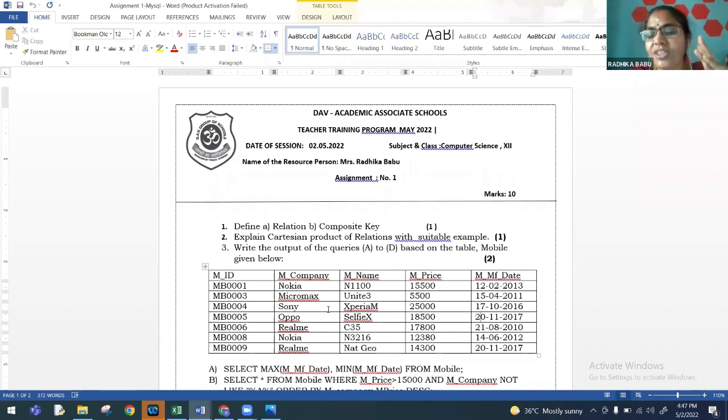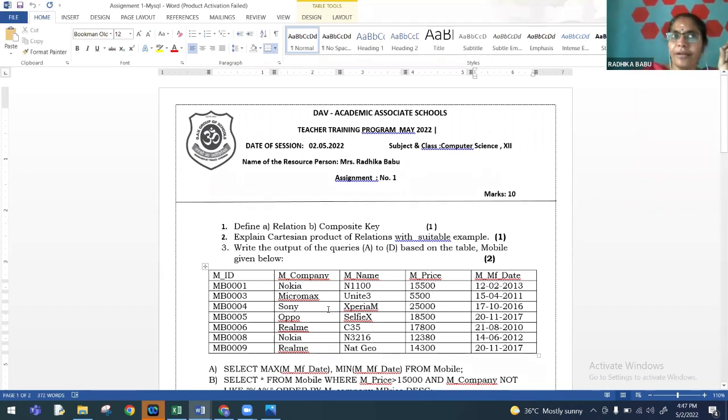Though mobile price is not having repetitions, in future it may have repeated values. As the structure of the table is not given, we have to instruct students to give an explanation to this, like mobile price in future may have repetitions in it. Therefore, MID and M name will serve as candidate key in this particular table. That way, we have to instruct students to give an explanation.